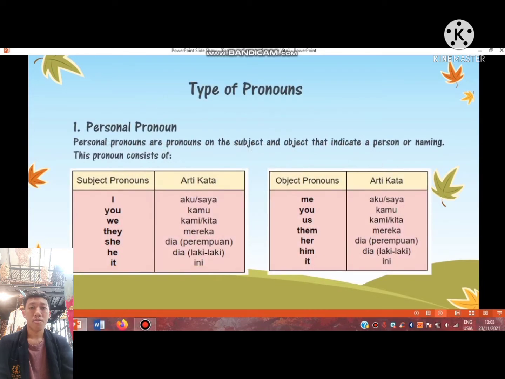Types of pronouns. The first is personal pronoun. Personal pronouns are pronouns of the subject and object that indicate a person or name. This pronoun consists of I, you, we, they, she, he, it. Object pronoun: me, you, us, them, her, him, it.